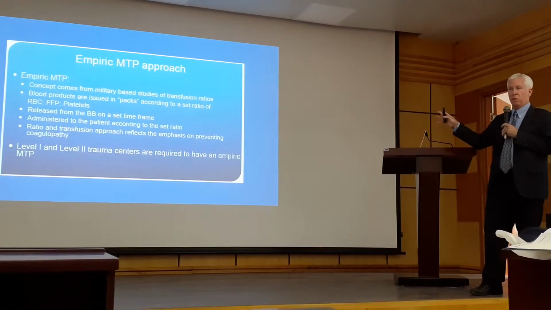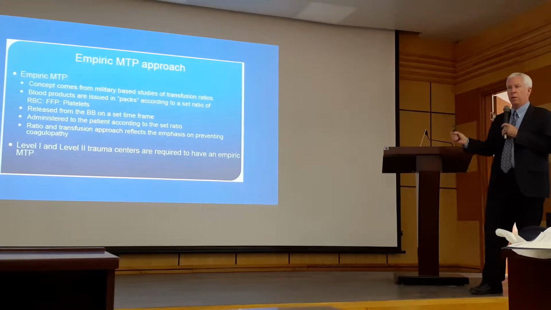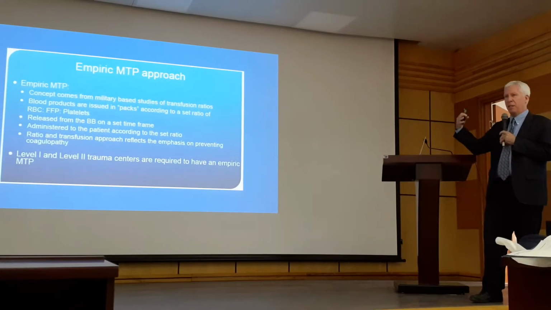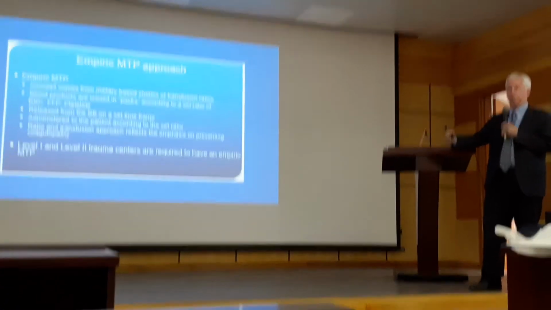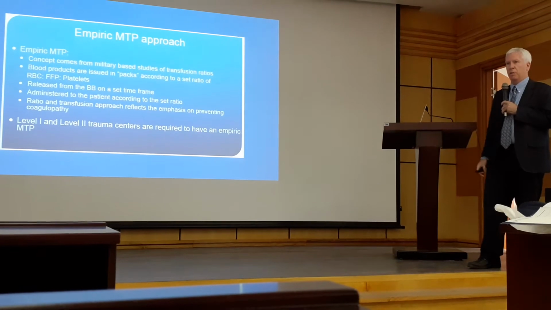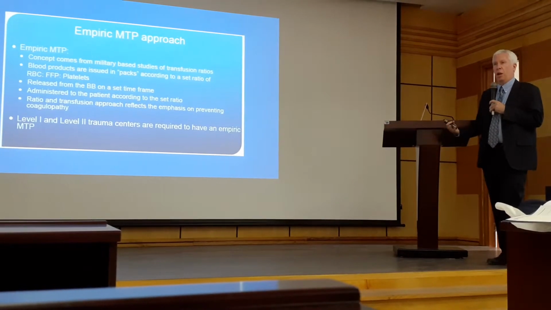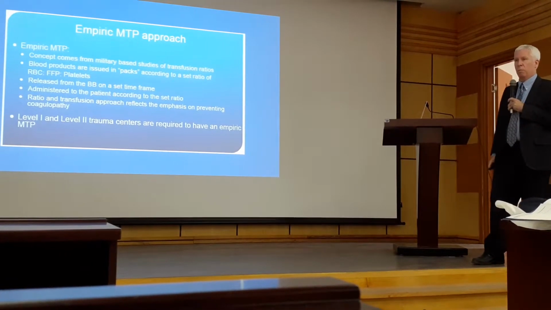This is what's done much more commonly. A lot of institutions don't have the equipment, and I think it's a select number that would actually do the tailored approach. But the idea is you're basing your administration of blood products based upon a predetermined ratio. And we'll talk a little bit about some of the studies that are out there to look at what is the best ratio to use. I don't think we have a final answer, but we've got more information than we did just a few years ago.